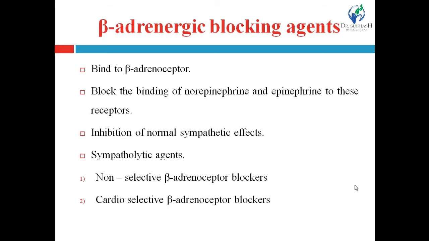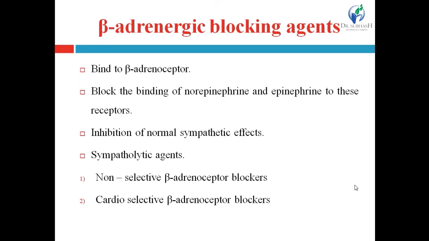Beta adrenoreceptor, and they block the binding of norepinephrine and epinephrine to these receptors. There is a binding site available on the receptor for the neurotransmitter. On that specific binding site, the neurotransmitter binds to the receptor and produces the pharmacological responses.